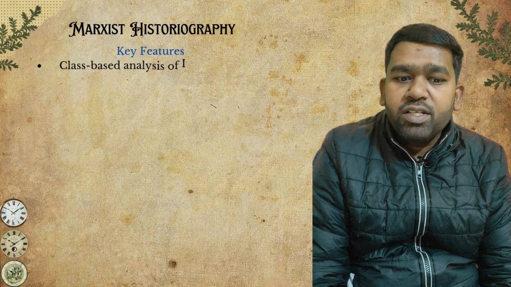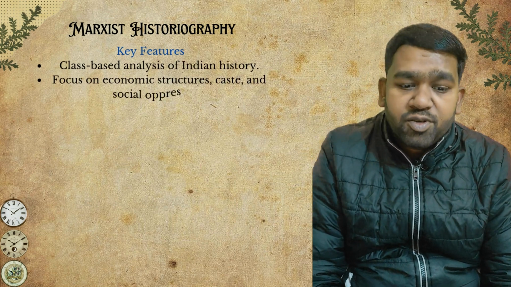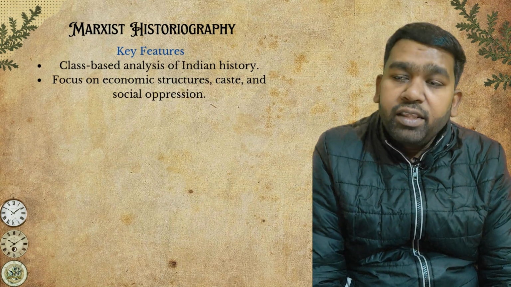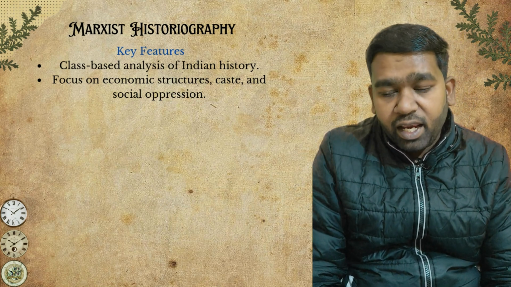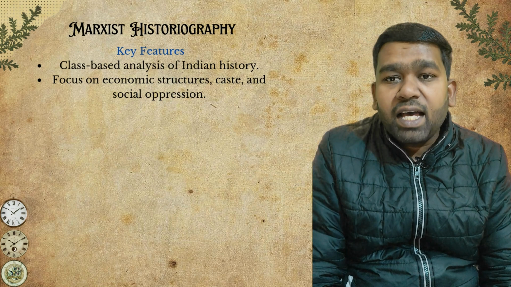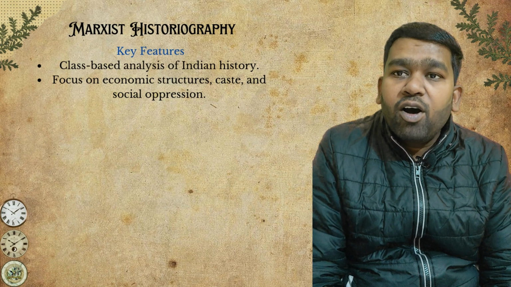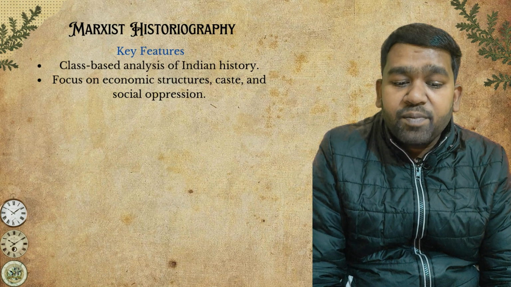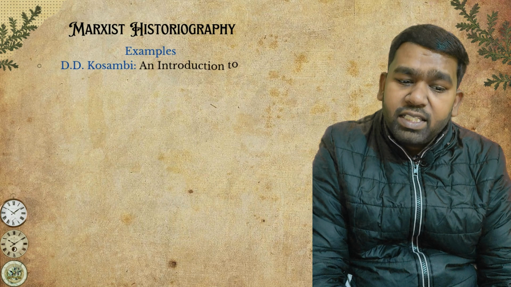Now a new type of school came into existence in the 1960s. This is known as Marxist historiography. These people focused on class-based analysis of Indian history. They focused on economic structure, caste and social relations. Their main perspective was that they challenged the nationalist and colonial perspectives, which had overlooked the issues of peasants and workers. That is why they focus on class-based analysis of history writing, especially from the point of view of Karl Marx. What are their examples?